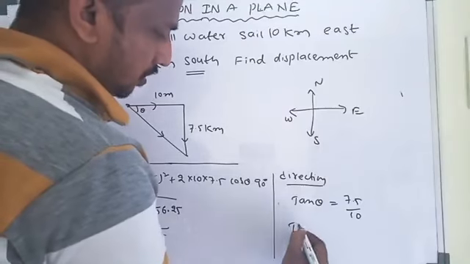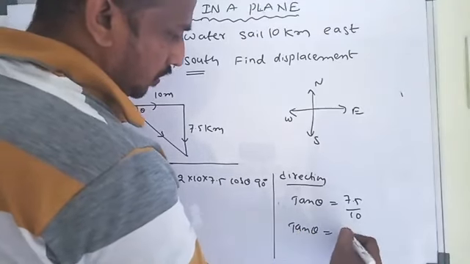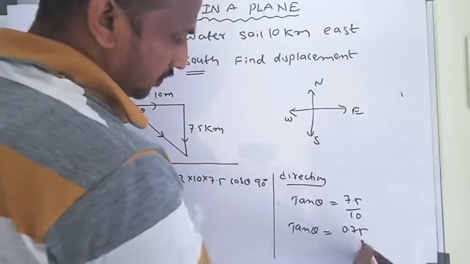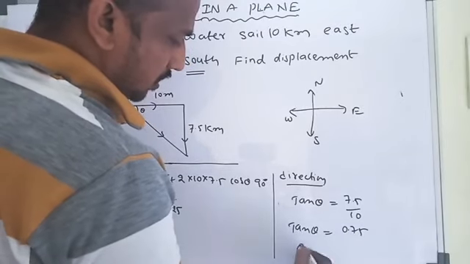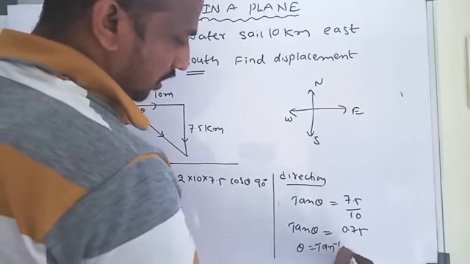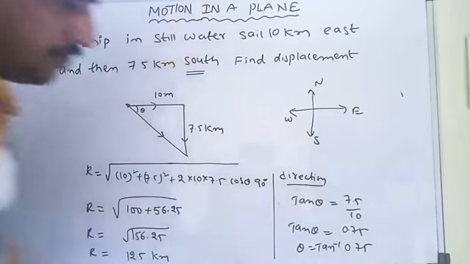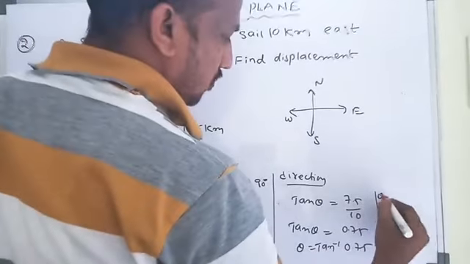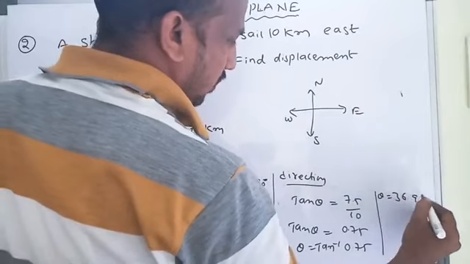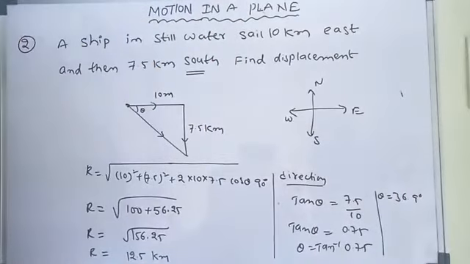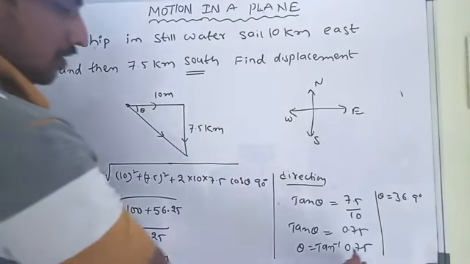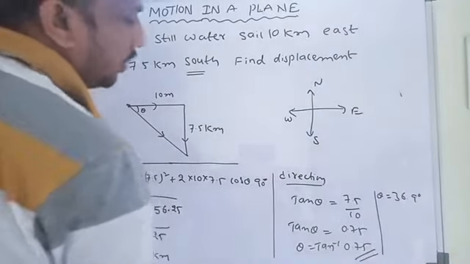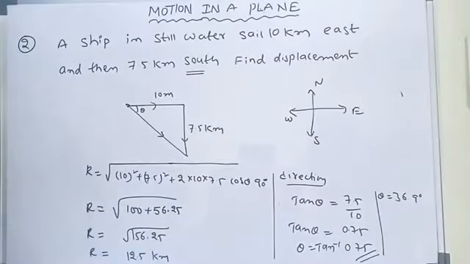So tan theta is equal to 0.75, and theta is equal to tan inverse 0.75. So the answer is theta equal to 36.9 degrees.